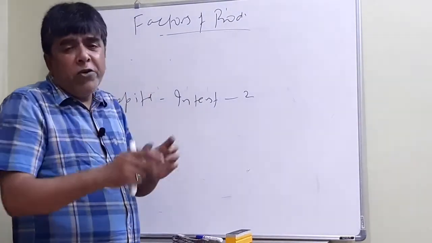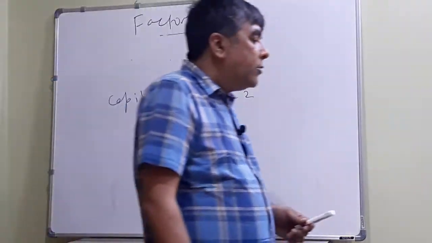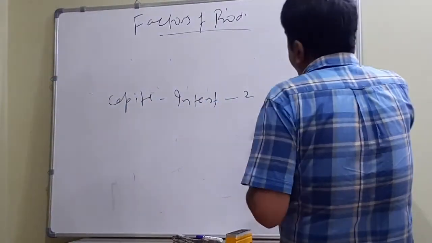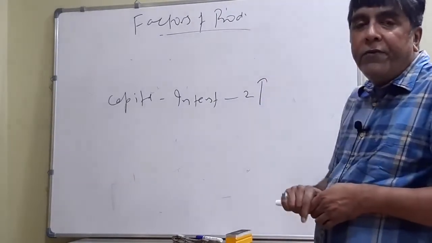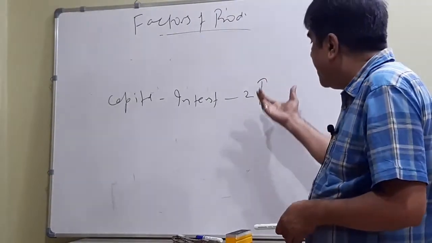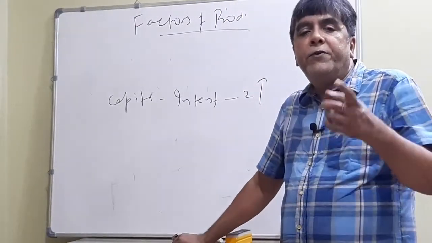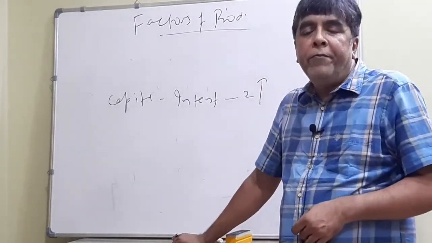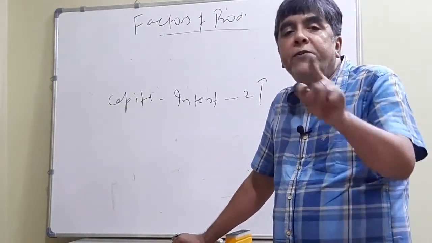Because the RBI is working on inflation theory, as I told you earlier. To check inflation, it is always trying to increase what? The rate of interest. So whenever the rate of inflation is high, the RBI will increase the rate. On the other side, the Government of India is working on growth theory. And for growth, what is needed? Availability of cheap and sufficient capital.